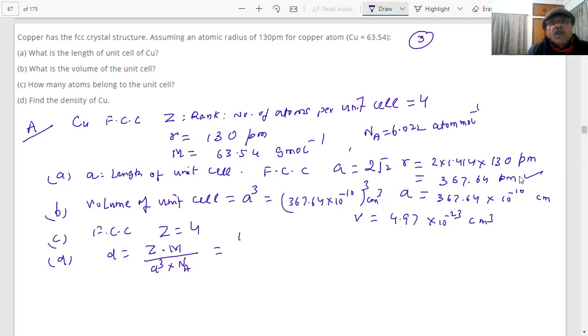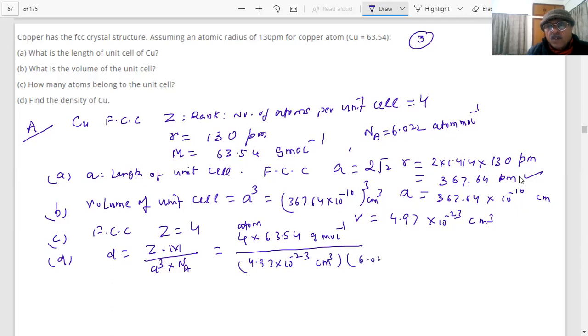Okay. So put the value, student. 4 into how much? 4 into 63.54. 4 atoms. This is gram per mole, student. And A cube is how much? A cube is 4.97 into 10 raised to power minus 23 centimeter cube. And Na is 6.022 into 10 power 23 atoms per mole.